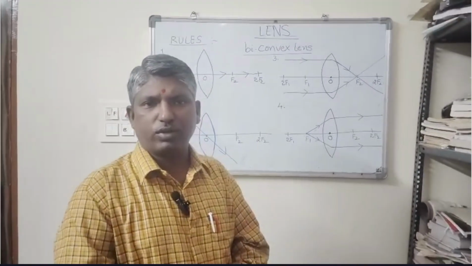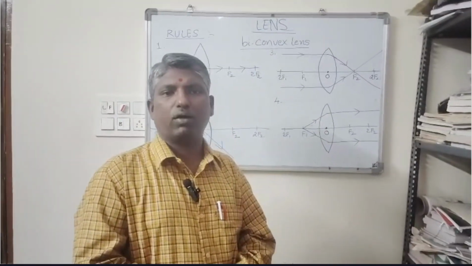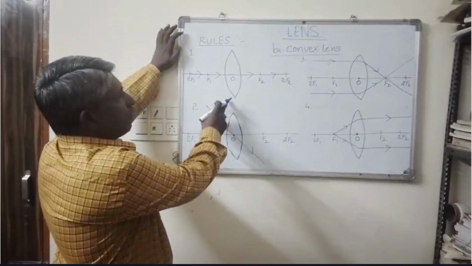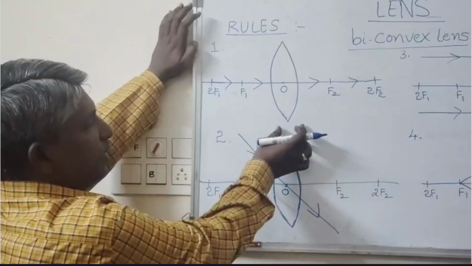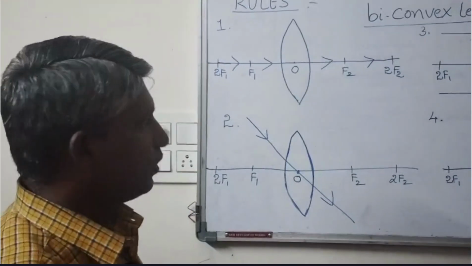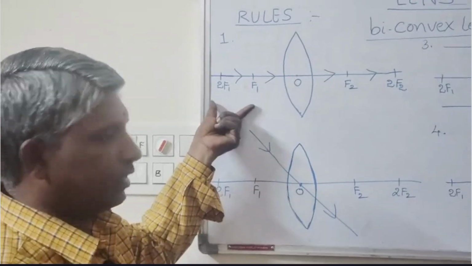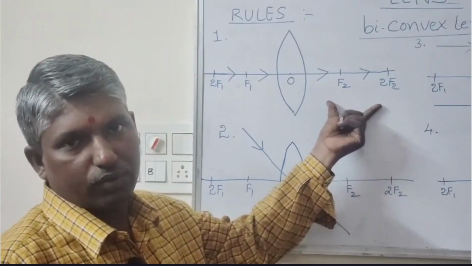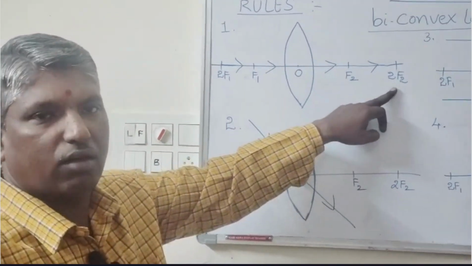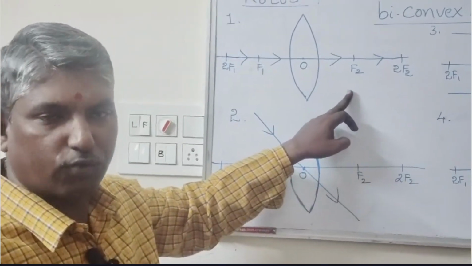When we observe the formation of images using a lens, it depends on some important rules. The rules are, first one, this is the biconvex lens. In the biconvex lens, we have already learned two focus points and two centers of curvature. On the left side of the lens we take the letter with one, and on the right side we take it with two. Therefore 2F1 and 2F2 are both centers of curvature. F1 and F2 are the focus or focal points.